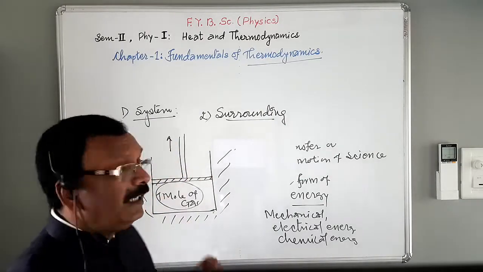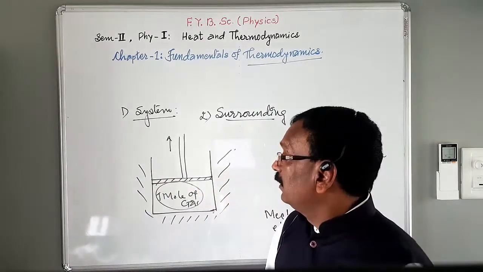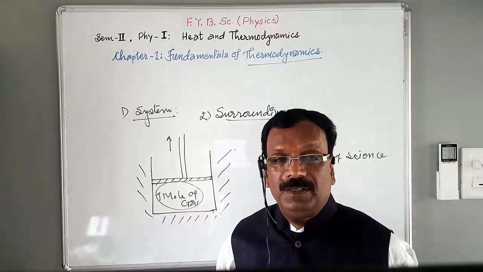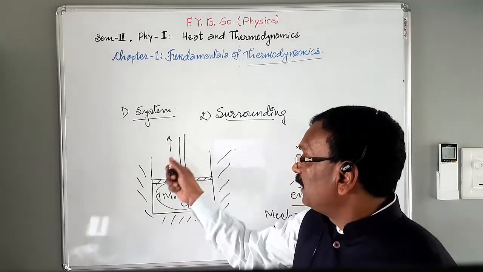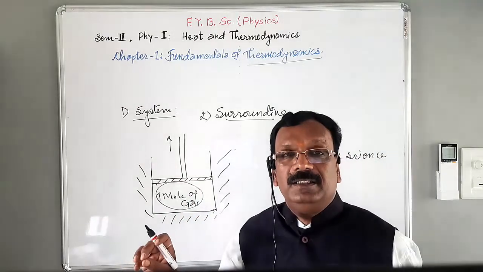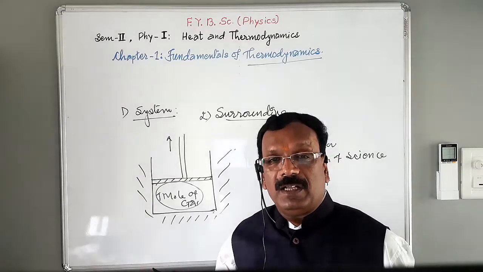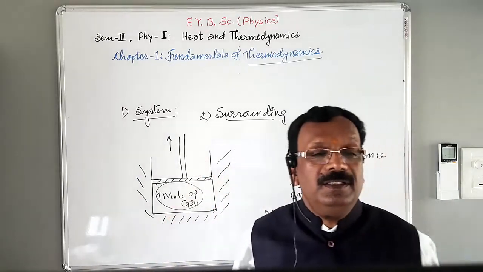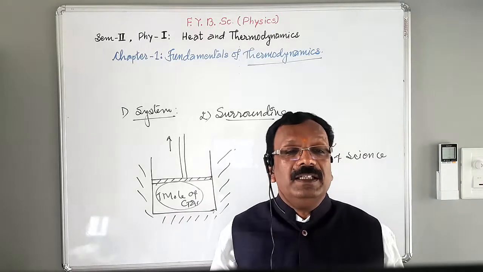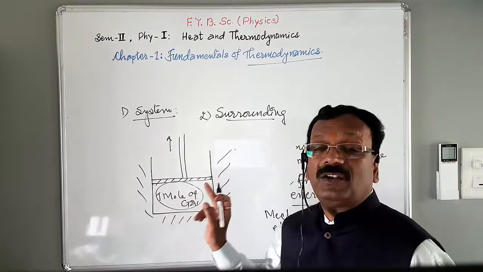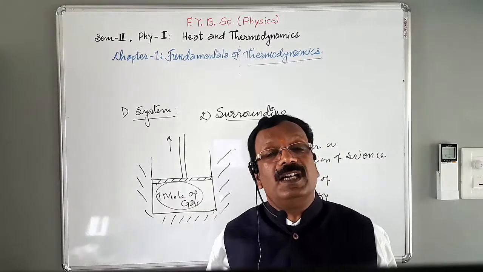Suppose the cylinder contains 1 mole of gas, and this is the system, and this system is placed in a constant temperature bath. Then the constant temperature bath is nothing but the surrounding. Hence, everything outside the system which has a direct effect on the system is called surrounding.